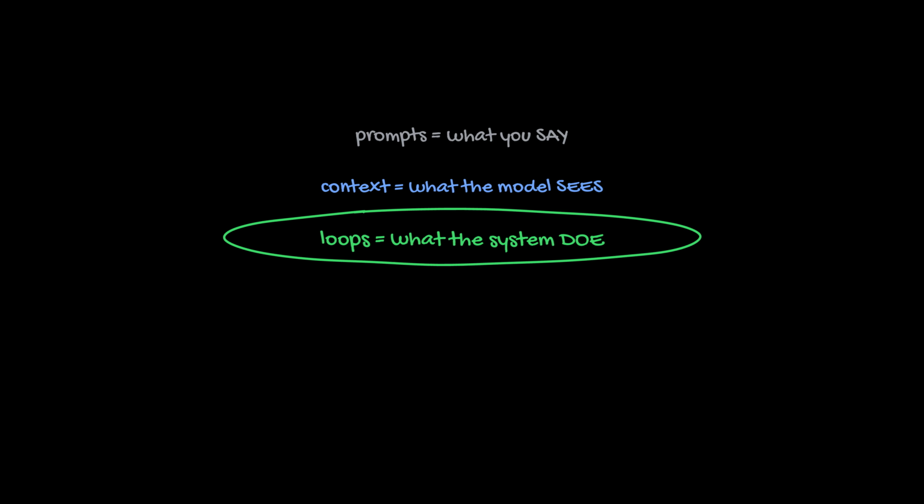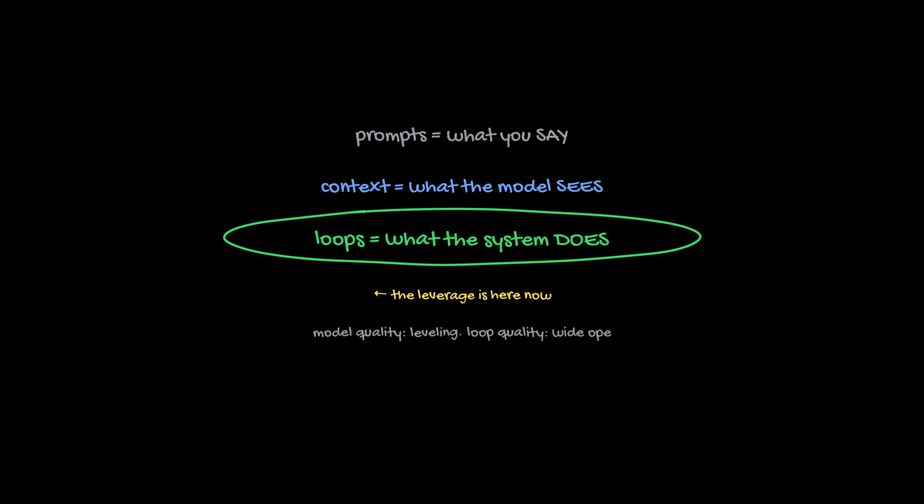Zoom out. Prompts are about what you say, context is about what the model sees. Loops are about what the system does. And that's where the leverage is now. Model quality is leveling out, loop quality isn't even close. The models are already smart, the wins come from the loop around them. Whoever masters the loop layer owns the next wave of AI products. That's loop engineering, build better loops.